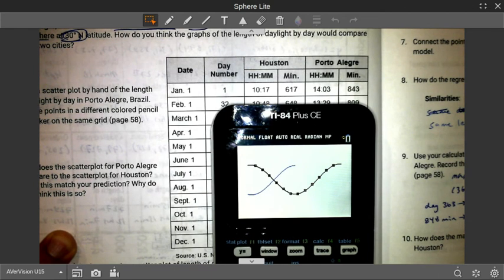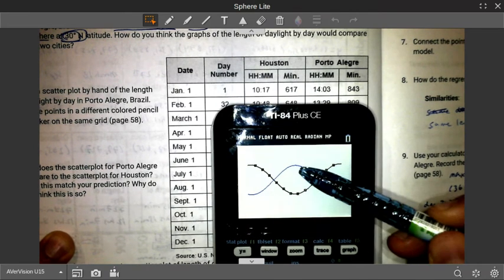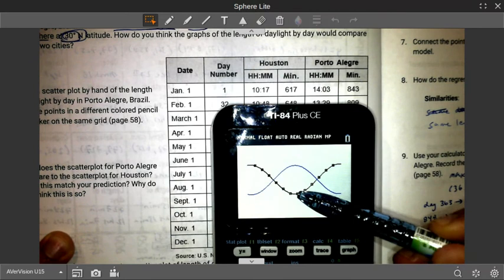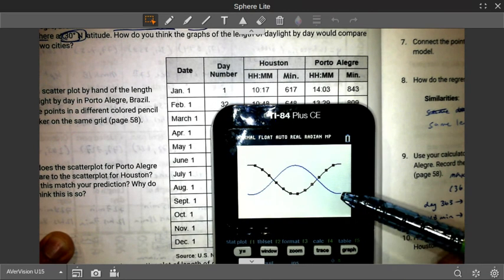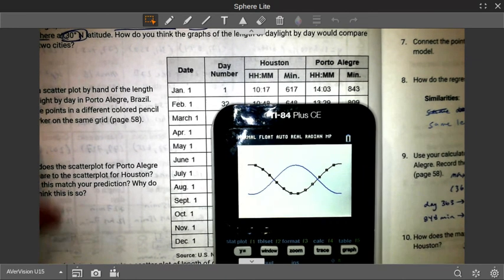And we can kind of see that because they're both 30 degrees away from the equator, their length of daylight mirrors each other. Houston has its longest day in the summer. Now in the southern hemisphere, Porto Alegre, Brazil has its shortest day in the summer, where Houston had its shortest day in the winter. Now Porto Alegre, Brazil in the southern hemisphere has its longest day in the winter.